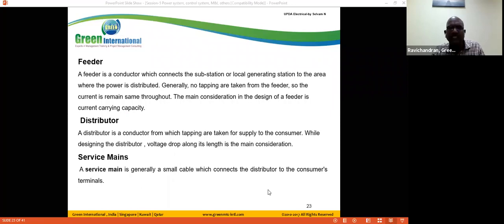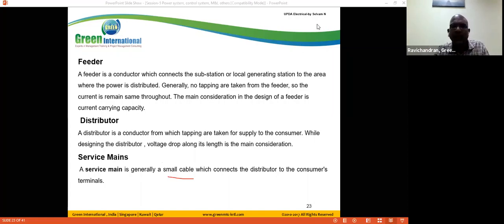And the serviceman, which is the small conductor, small cable, takes tappings from the distributors near our street light poles.